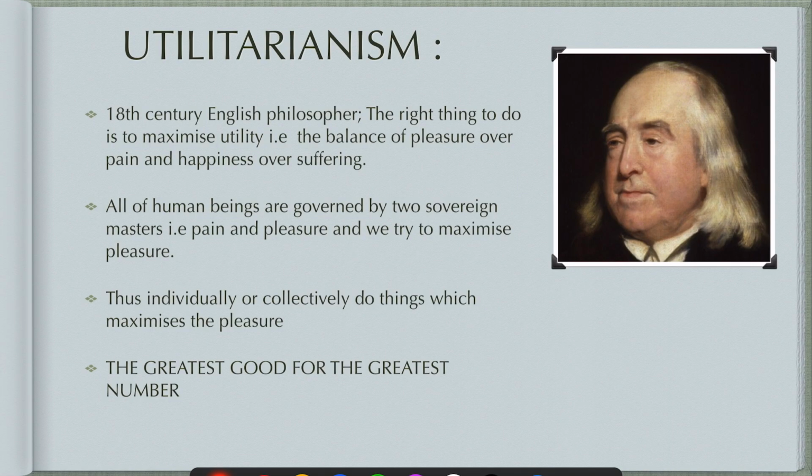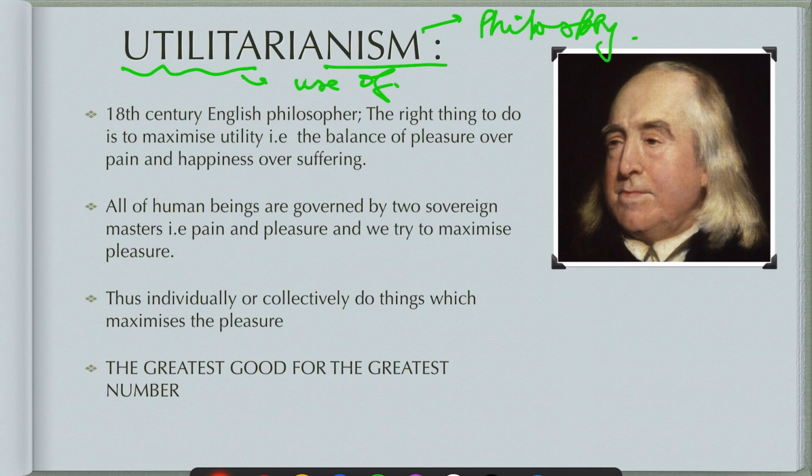Utilitarianism, as is clear from the word utility, where utility means the use of something and ism means a philosophy. An 18th century English philosopher, whose name was Bentham, propounded this approach to decide what is the right thing to do.